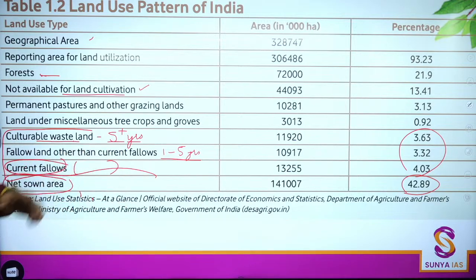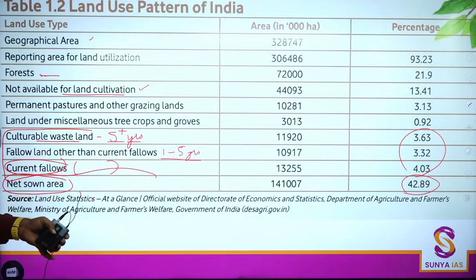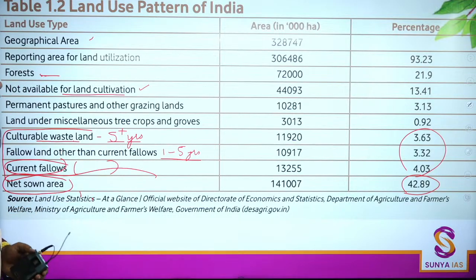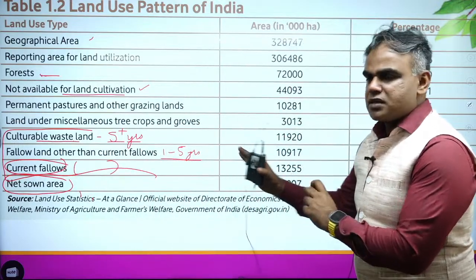So net sown area is 42. Net sown area is the total area where the crops are being sown. We'll remember this definition also. This is the net sown area. Because this table is mentioned, of course we should know some of these terms. I hope this part is clear to you.